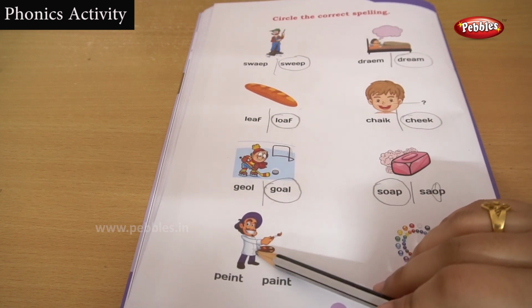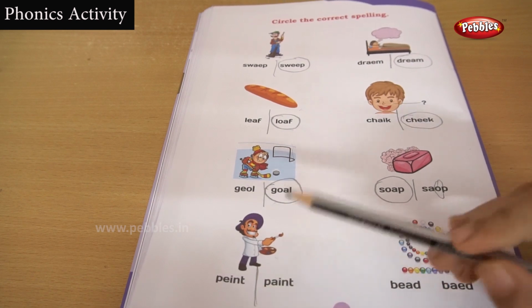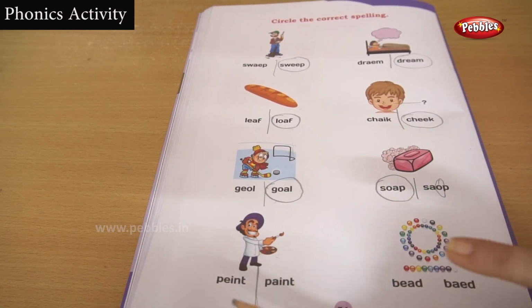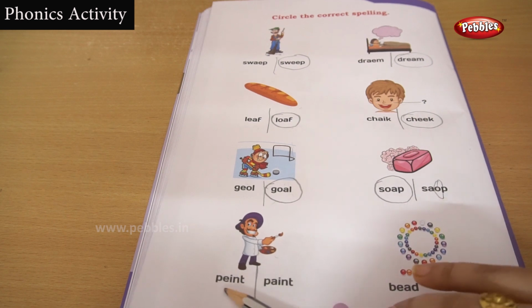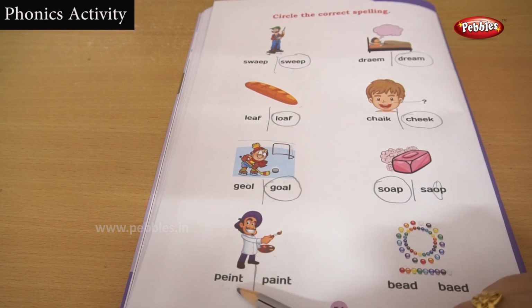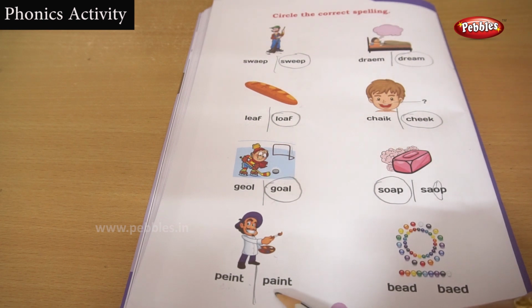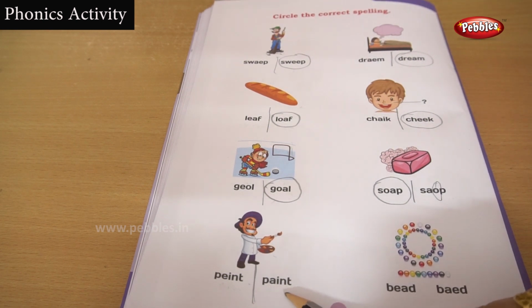Okay, let's move to this exercise. He's a man, and he has paint in his hand. Paint. As usual, there are two sets of words given. The first is P-E-I-N-T and the second is P-A-I-N-T.